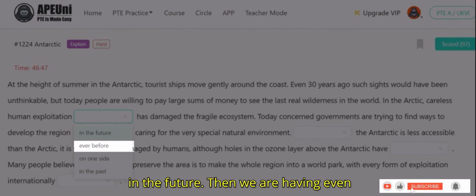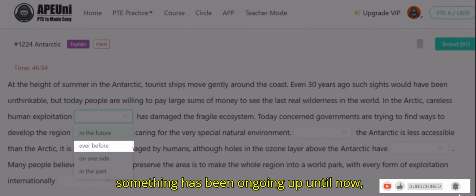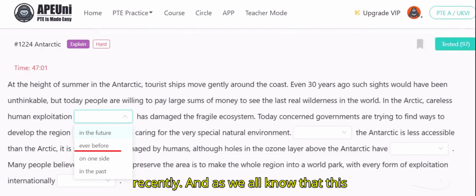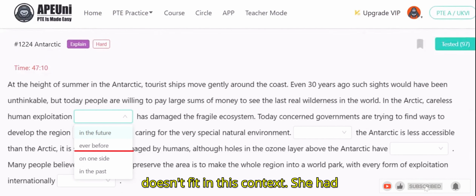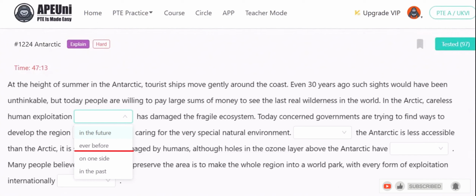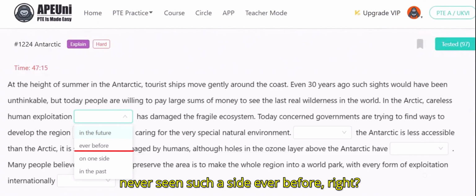Then we have ever before. This phrase can imply that something has been ongoing up until now, or has never happened until recently. And as we all know, this has already happened, so it doesn't fit in this context. For example, she had never seen such a sight ever before. This is an example where we can use ever before.